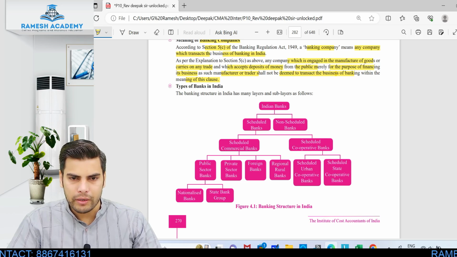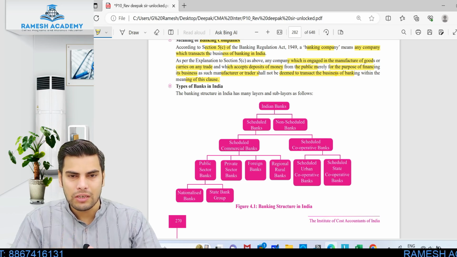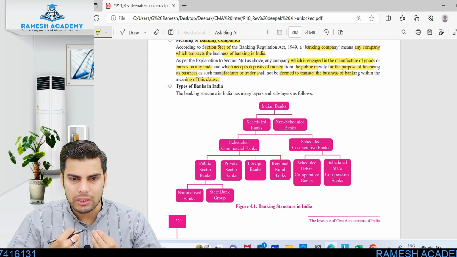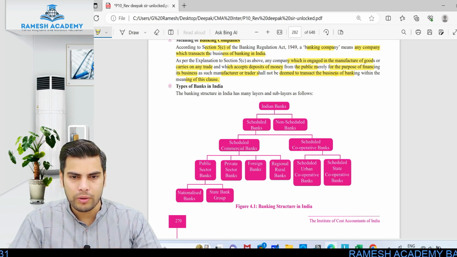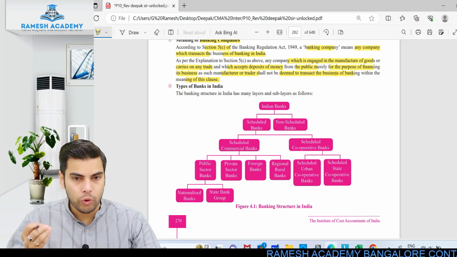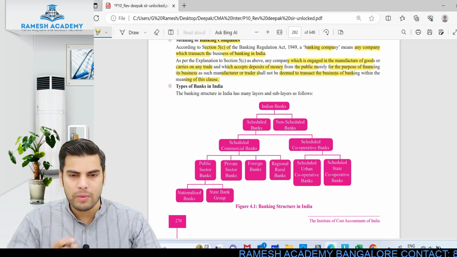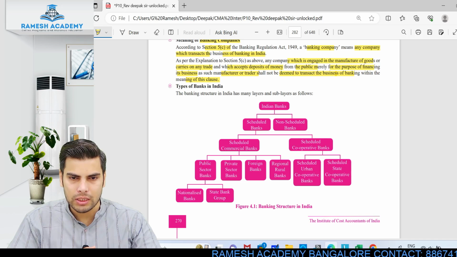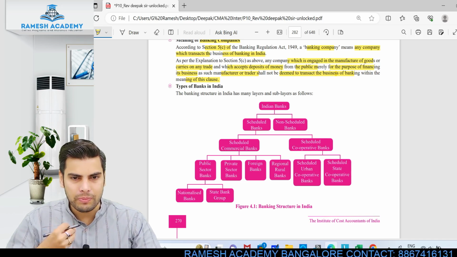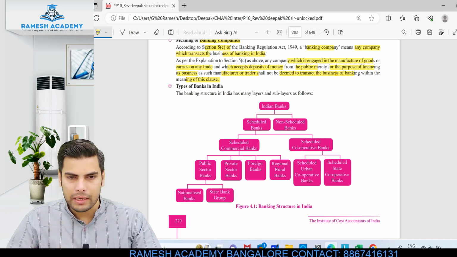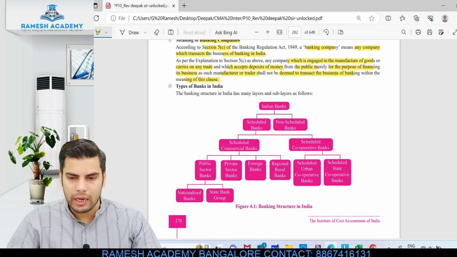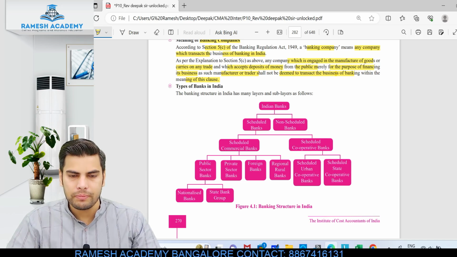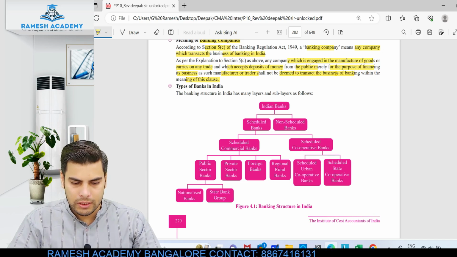You know it, right? Only if banks are accepting these deposits, their main objective should be banking activities. For the manufacturer, what is his main objective? His main objective is to produce or manufacture the goods, not banking activities. So even if he is accepting deposits from the public, it will not amount to banking, and that company will not be treated as a banking company. I hope you all understood this.